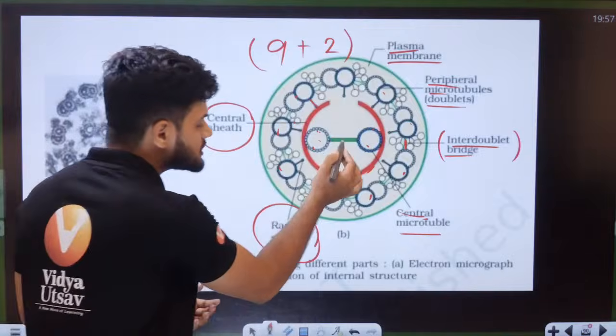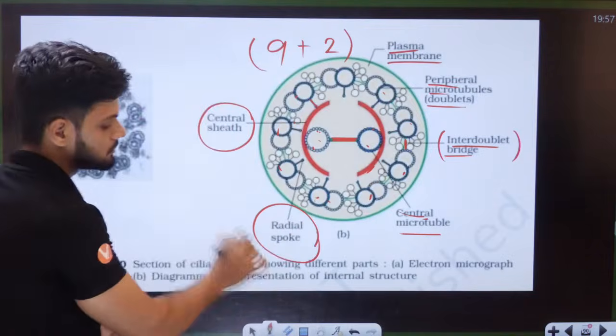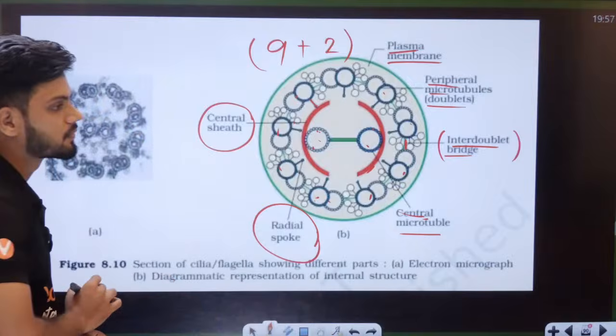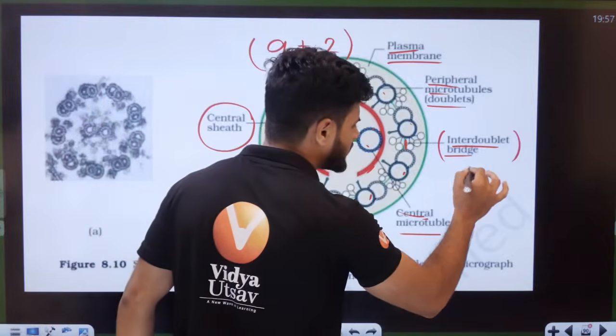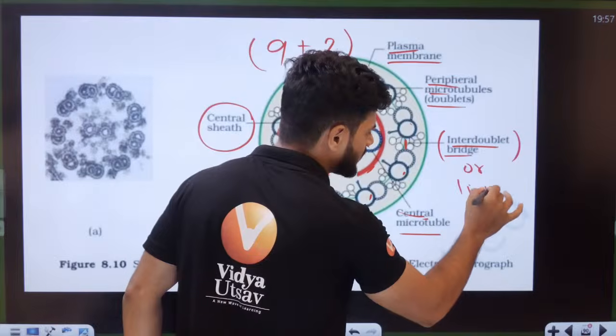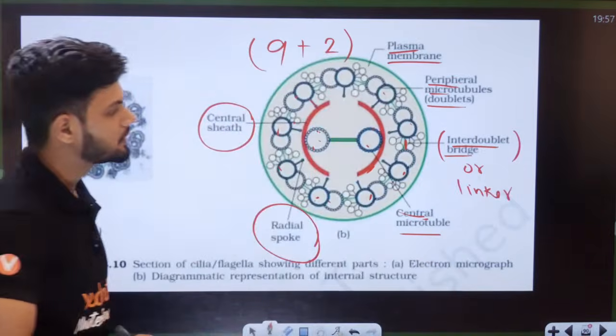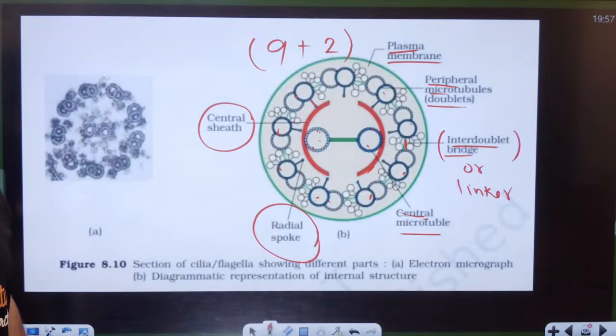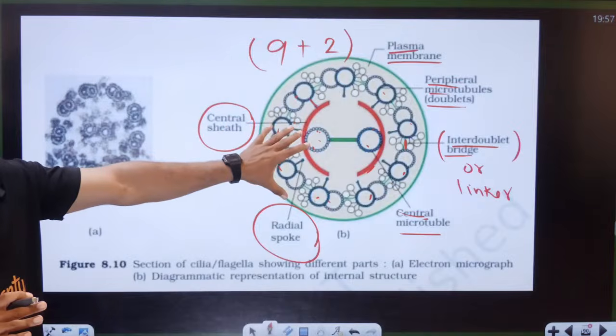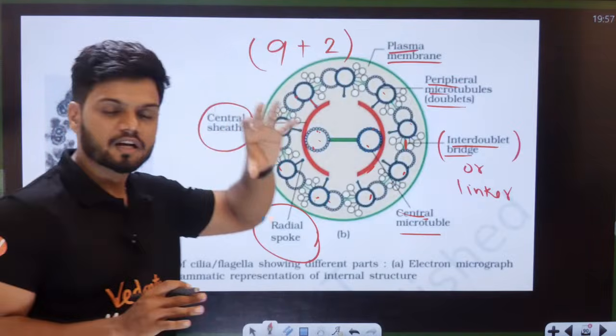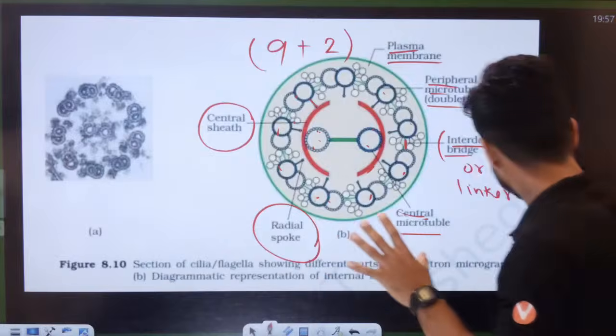Okay. This is the middle bridge here. One more bridge here. This is similar to linker. Not exactly linker, actually, they are different from linkers, but it is similar to linker itself. Inter-doublet bridge. Students, how many of you understood the structure of cilia and flagella? If you just learn this from your NCERT, very difficult to understand. You need to visualize this.